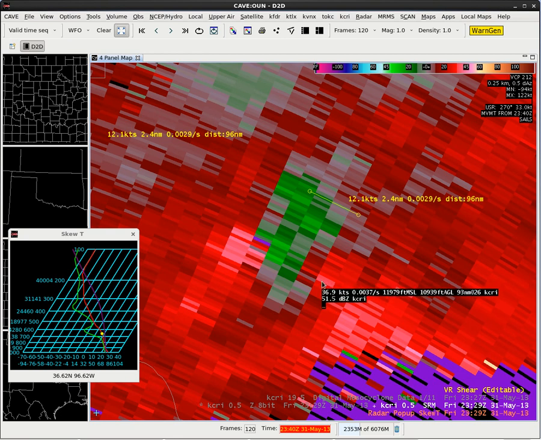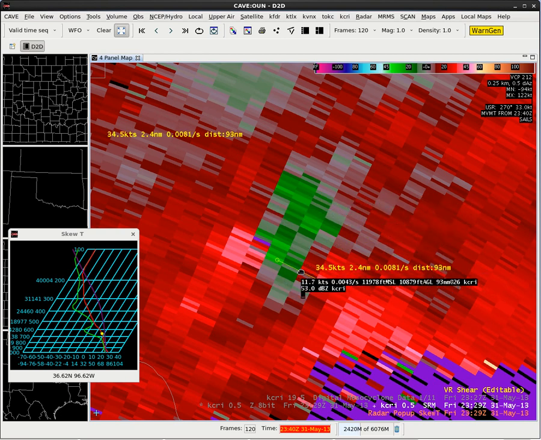37 knot outbound velocity is the peak I see in there. 37, and I got a 31 over here, so 37 plus 31 is 68. 68 divided by 2 is 34, so I get a 34 knot rotational velocity, which, if we put our anchor points back on there, I think we've got 34.5, so it's all consistent. That's another way of doing this.